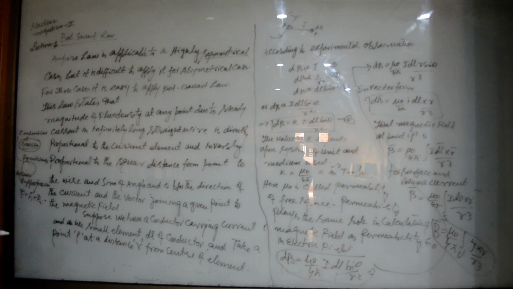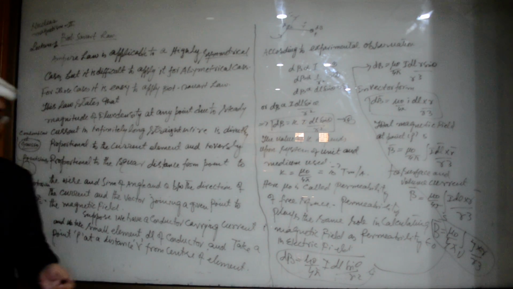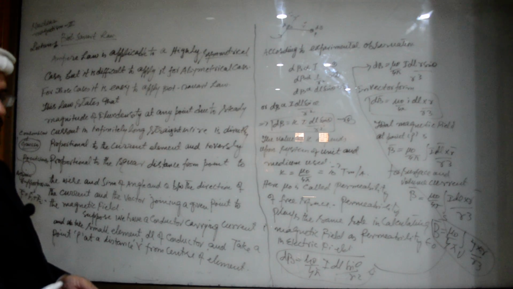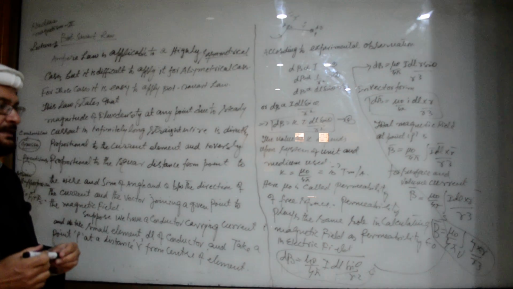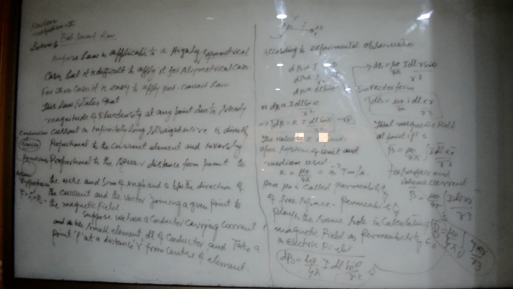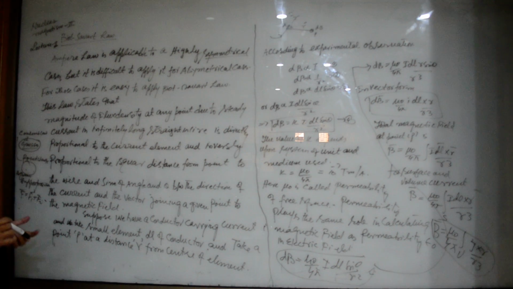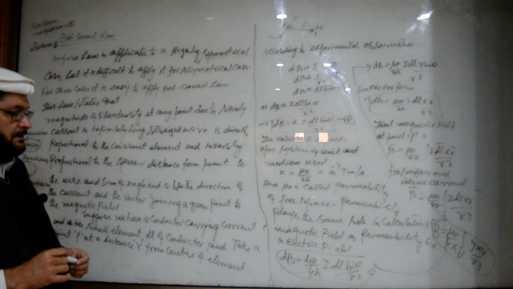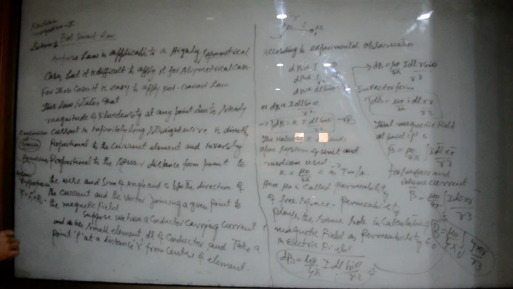Similarly the case here. Ampere law is applicable to highly symmetrical cases, just as Gauss's law is applicable to highly symmetrical cases. If we have asymmetrical cases, then we can apply Ampere law, but it is difficult to apply it. If there is no symmetry involved, then we cannot take the Amperian path and we cannot apply the Ampere law. Then we take the Biot-Savart law.